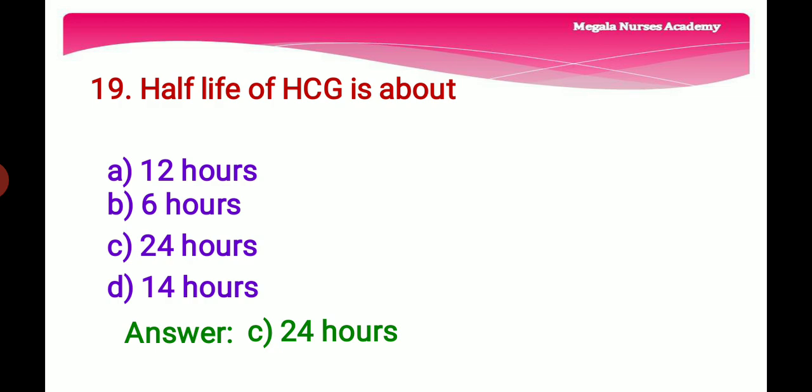The right answer is option C, 24 hours, because HCG falls with a half-life of 24 to 36 hours until pregnancy levels are reached. So the right answer is option C, 24 hours. Half-life of HCG is about option C, 24 hours.